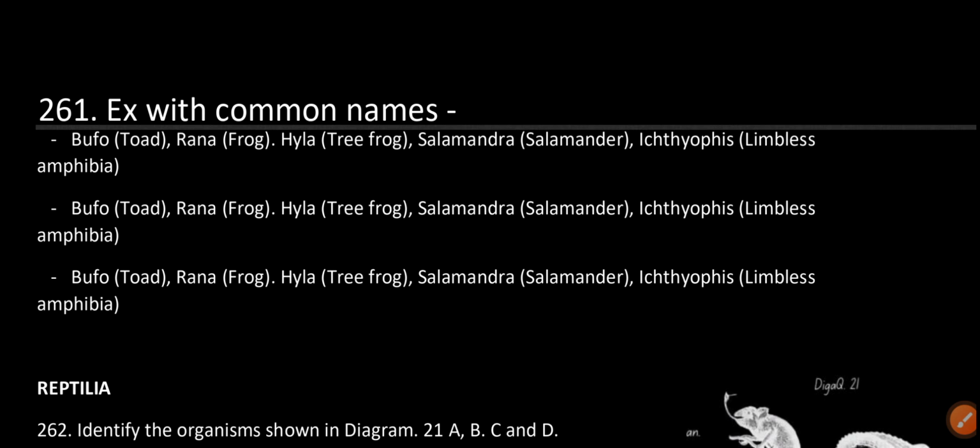Examples with common names: Bufo, toad; Rana, frog; Hyla, tree frog; Salamandra, salamander; Ichthyophis, limbless amphibian.